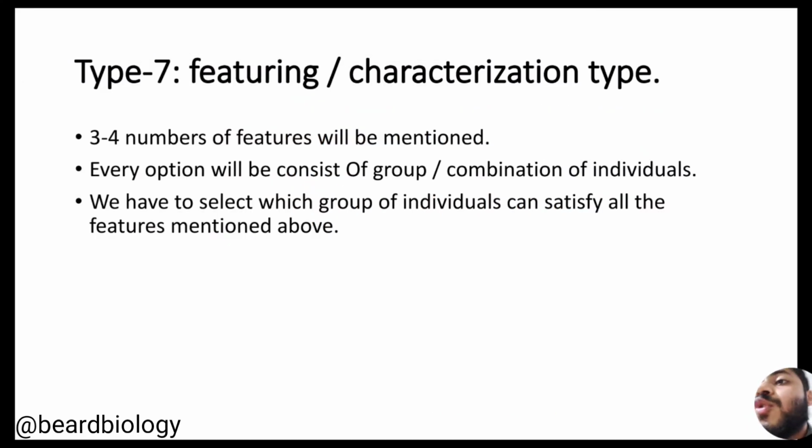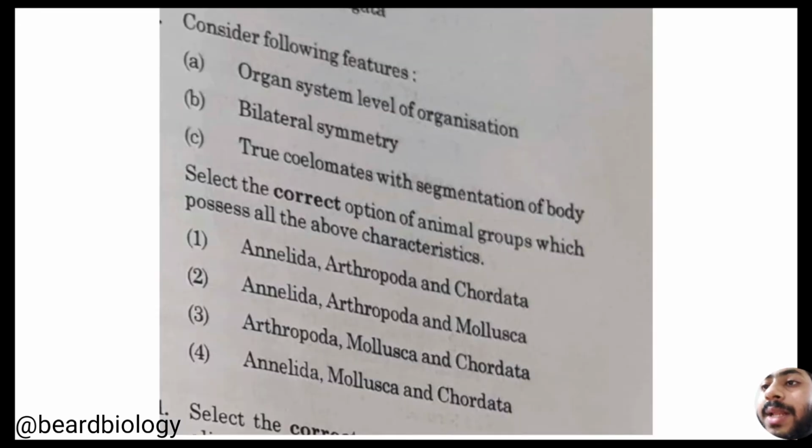Now let me come to the type 7, that is the featuring or characterization type. Let me explain that in the question they will provide 3 to 4 characteristic features, and every option will consist of a group or combination of individuals. We have to select which group of individuals or which combination can satisfy all the features mentioned above. Let me take an example.